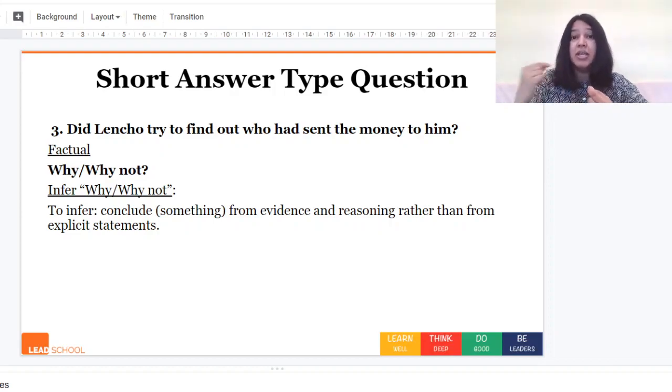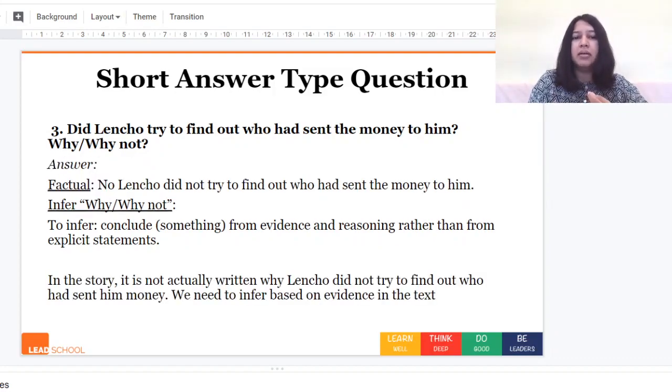This is an answer we need to find out by thinking about all the different evidence and facts that the author has given us. Alright, so this is what inferring means, to conclude something from evidence and reasoning rather than from explicit statements. So if we look at the answer, the factual answer is no. Lencho did not try to find out who had sent the money to him. We know that because he did not, by reading the story. Now we need to infer why.